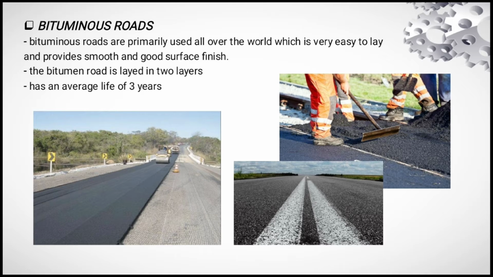Bituminous roads. Bitumen is a black, viscous, and adhesive material obtained during the distillation of petroleum. Bituminous roads are widely used all over the world, as they are very easy to lay and provide a smooth, good surface finish. The thickness of a bitumen road depends upon the subgrade soil at the site. It is always recommended to lay bitumen roads in 2 layers.